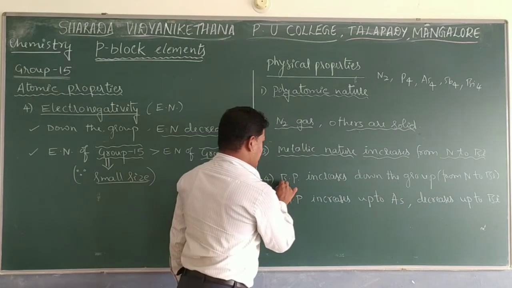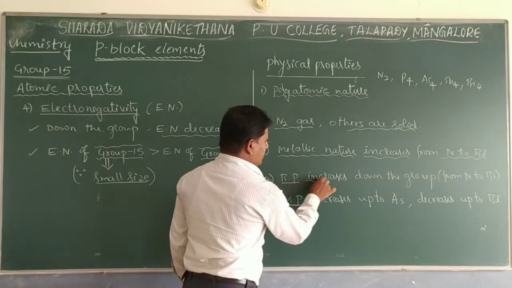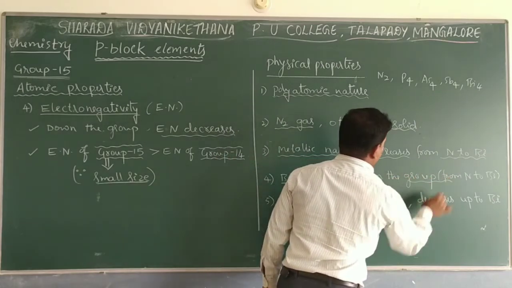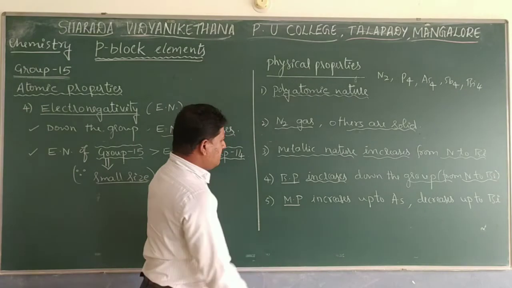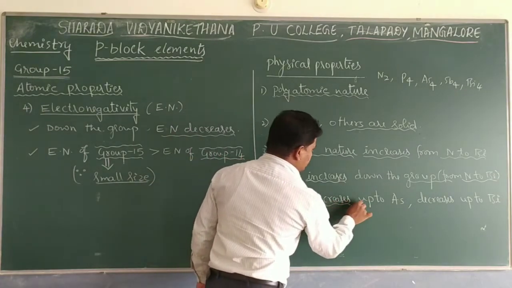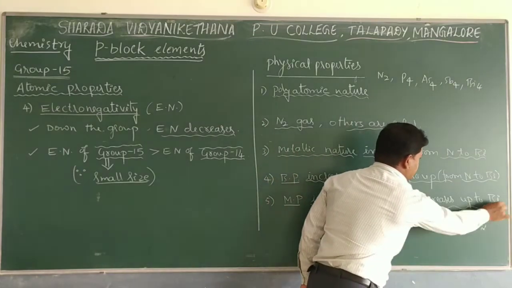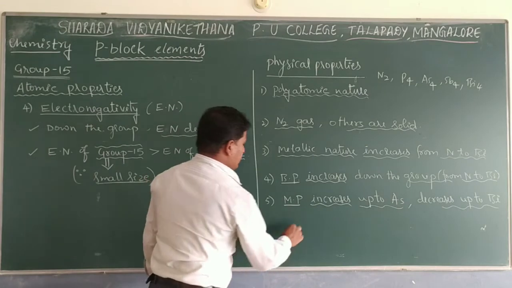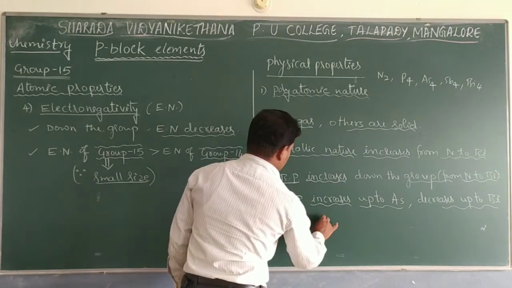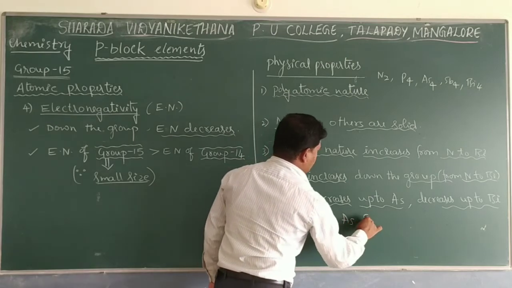Another important property is boiling point and melting point. Remember, the boiling point increases down the group, from nitrogen to bismuth, whereas the melting point increases up to arsenic and decreases up to bismuth. That means up to the middle of the group it increases, thereafter it decreases. So it goes nitrogen, phosphorus, arsenic, antimony, then bismuth.